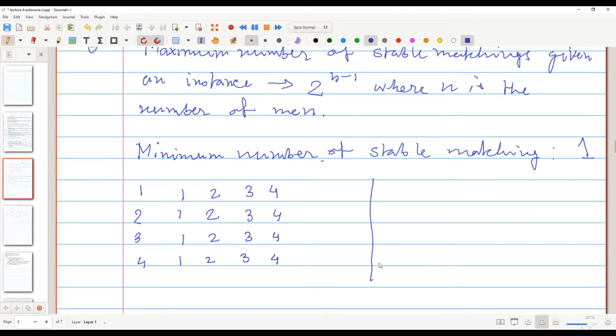And suppose there are 4 women also. Can anyone tell me what the man-optimal stable matching is here? You can try to compute it and tell me. You know the Gale-Shapley algorithm.